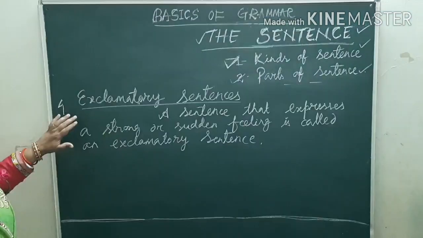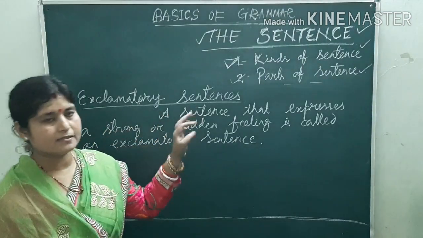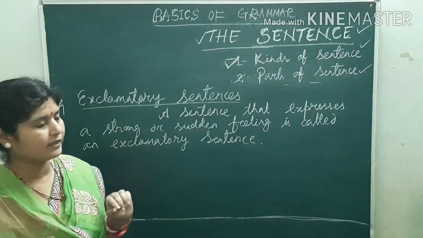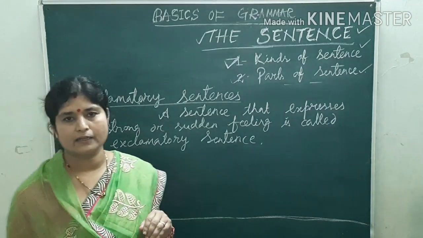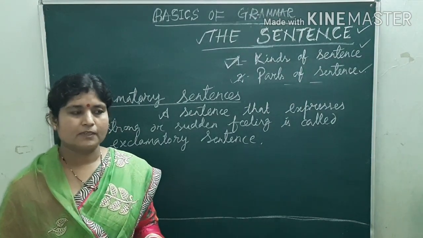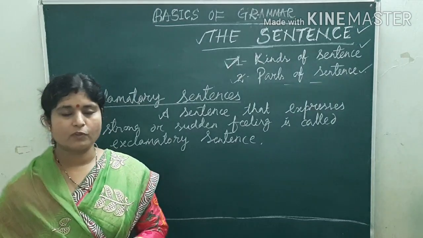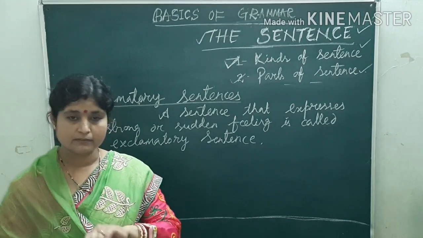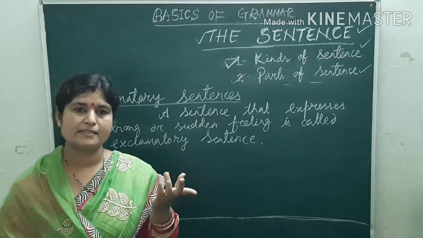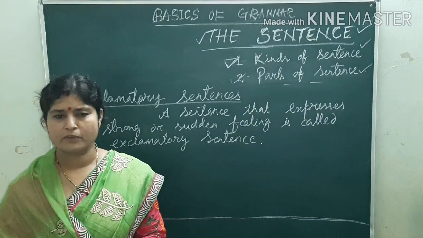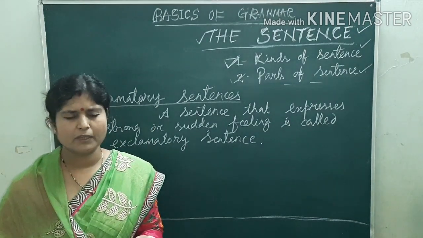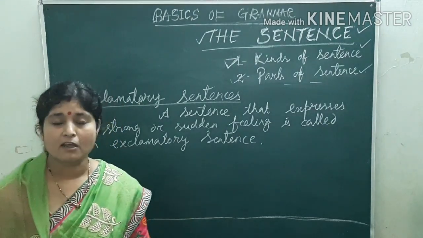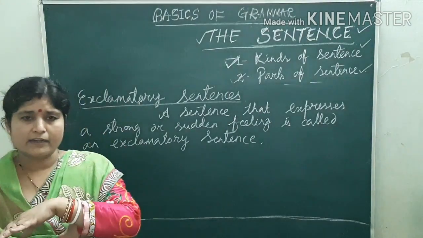Okay? Number 4, exclamatory sentences. A sentence that expresses a strong or sudden feeling is called an exclamatory sentence. How? Just imagine, children. You are coming to school by your cycle and it's already 7:30 and you have to attend the assembly sharp at 7:35. So you are in a hurry. You are coming at a very high speed. Suddenly you fell down and you got hurt in your leg, in your hand, everywhere.